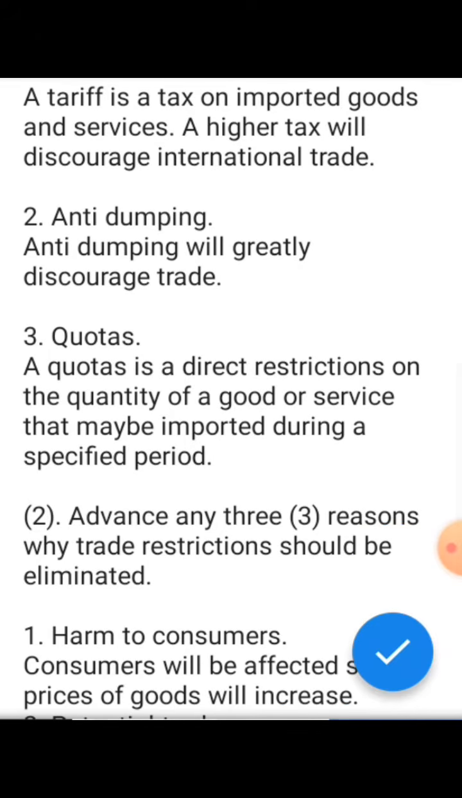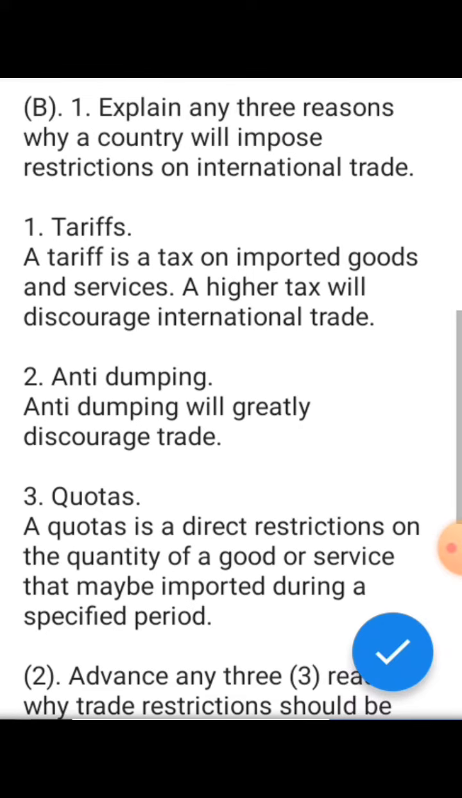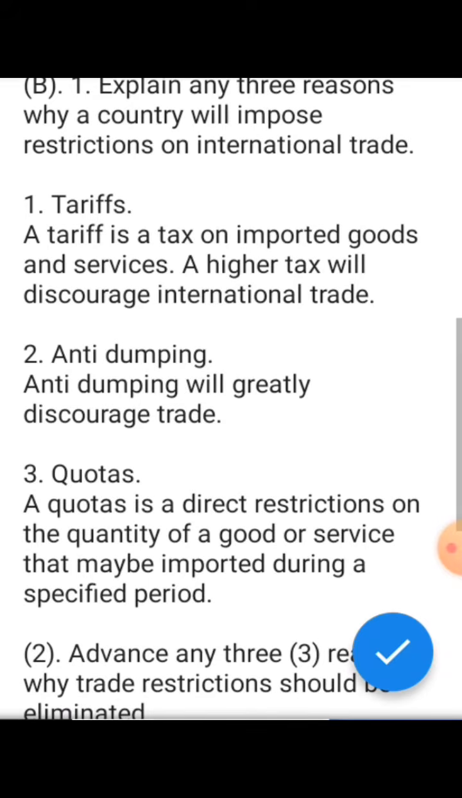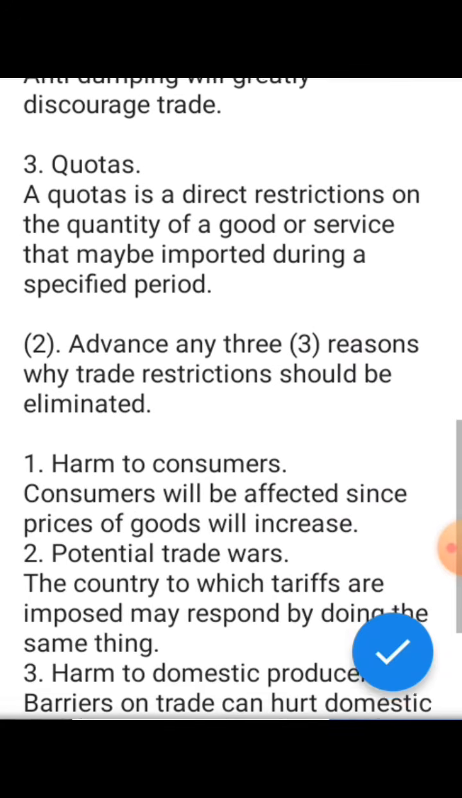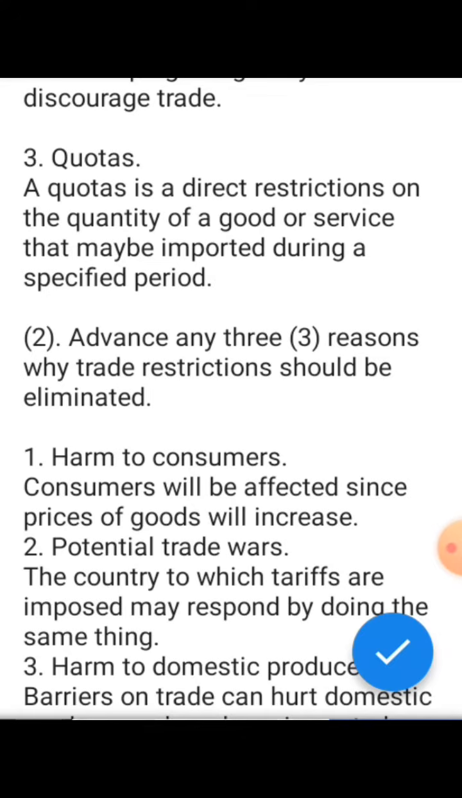Quotas. A quota is a direct restriction on the quantity of a good or service that may be imported during a specified period. So that is it about the 3 reasons why a country imposes restrictions on international trade. Now we are going to see the second part. Advance any 3 reasons why trade restrictions should be eliminated.